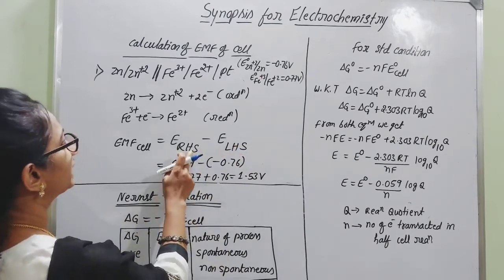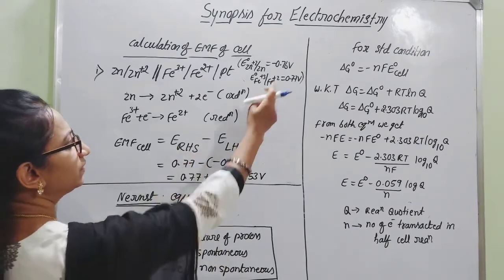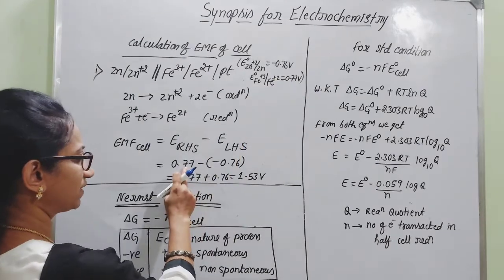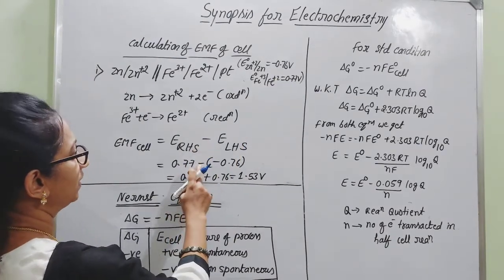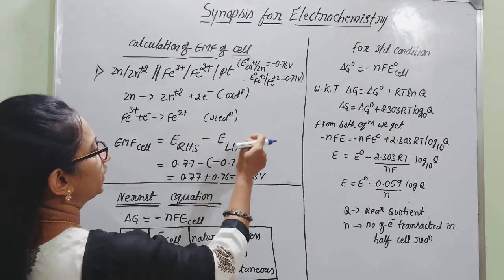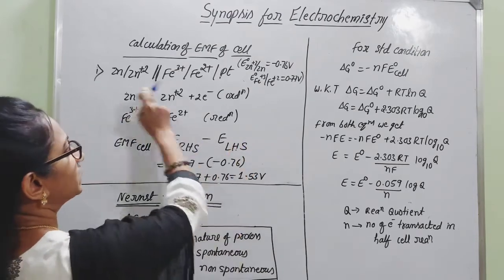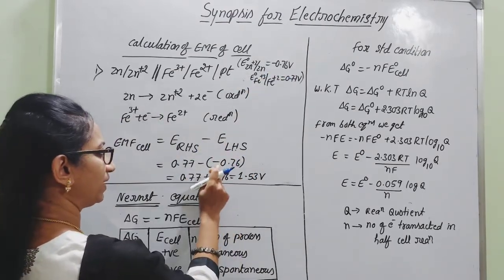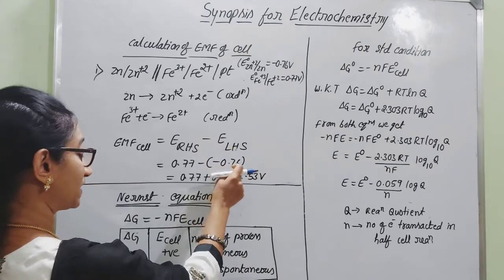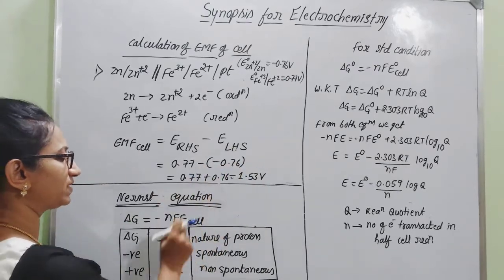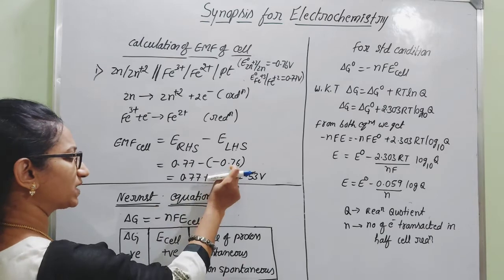On the right hand side is iron, with value plus 0.77. Minus the electrode potential on the left hand side, that is zinc, minus 0.76. So minus into minus becomes plus: 0.77 plus 0.76,